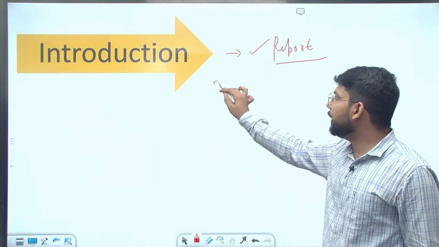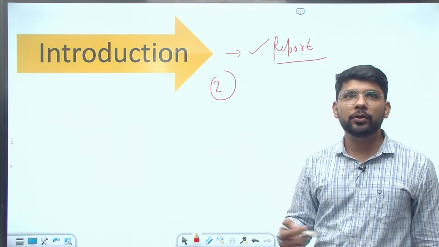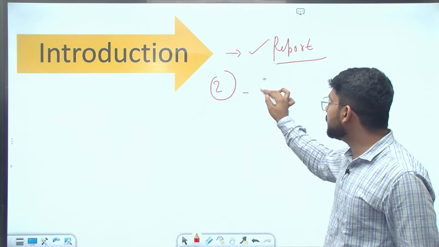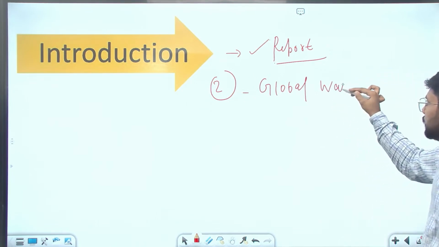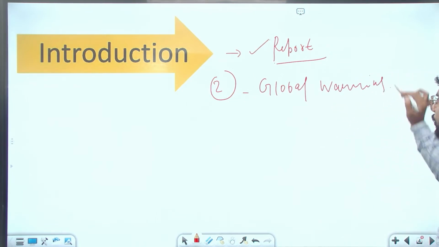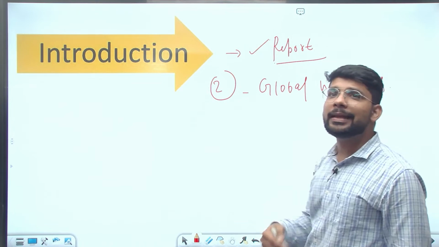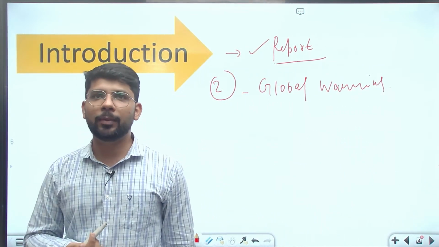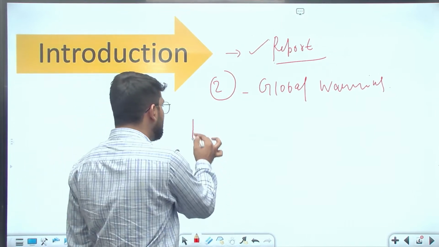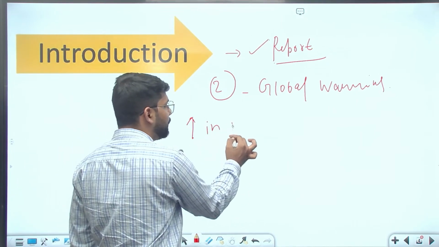The second way of writing a good introduction is this: the question is asking about global warming, so you can directly explain exactly what global warming is. Global warming is an increase in the temperature.